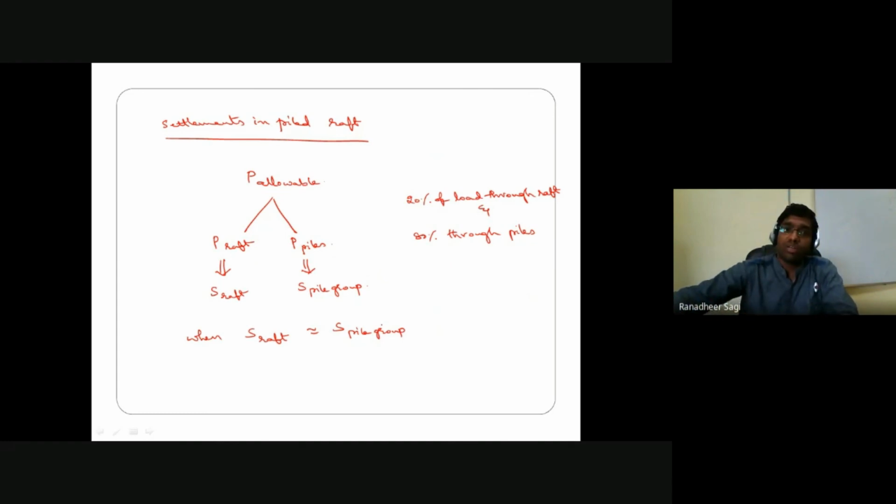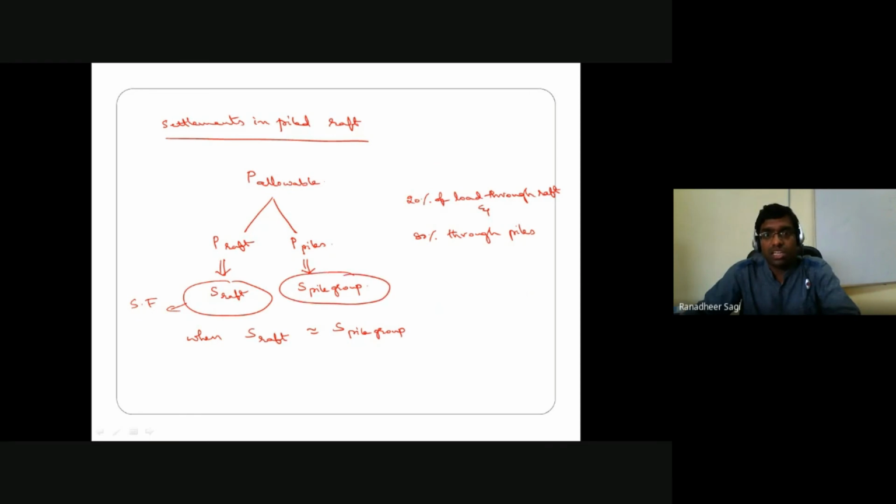So how are we going to estimate the settlements in the raft foundation? This we have already learned in the shallow foundations topic. And how are we estimating the settlements in the case of your pile group? The pile group acts like a block, which we have already seen in our earlier discussion. So based on that, we are going to estimate the settlements in the raft and in your pile group, and compare whether those settlements we have calculated are the same or not. If not, then vary the combination of the load assumed to be distributed through the raft and piles and recalculate the settlements until the settlements estimated in the two individual cases come out to be the same.